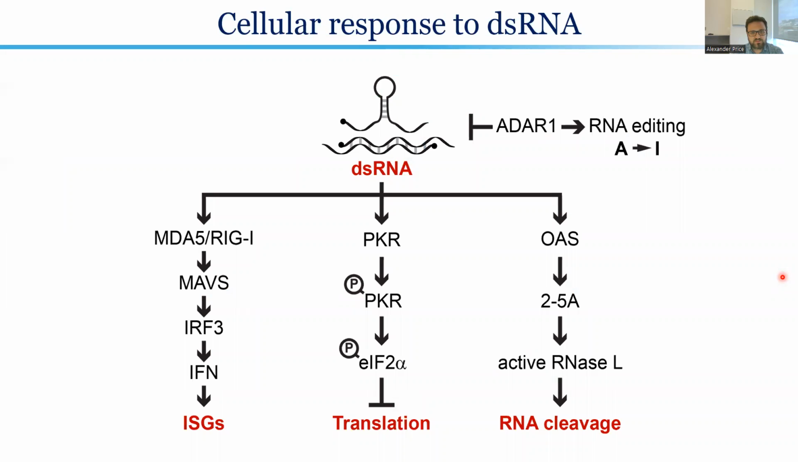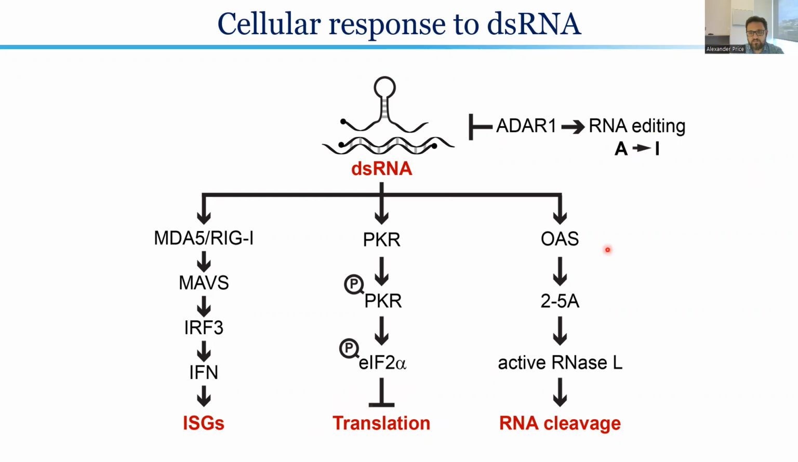Among cellular double-stranded RNA sensors, there are three major categories. First, these RIG-I-like receptors, or RLRs, that ultimately signal through interferon and the production of interferon-stimulated genes to combat infection. Second, there is this protein kinase R pathway, which upon sensing double-stranded RNA can auto-activate its kinase domain, blocking translation through phosphorylating eukaryotic initiation factors.